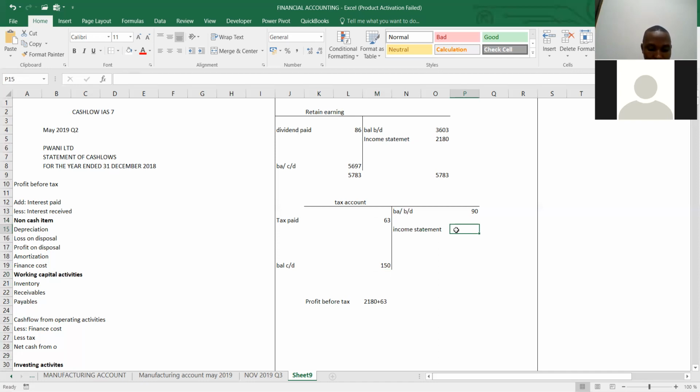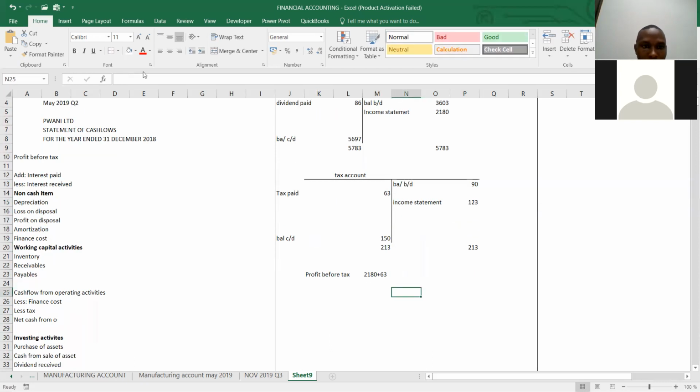So it will be 150 plus 63 to give us the balancing figure of what? 213. So again here should be 213. So the balancing figure here should be 123. 123, yes. Okay, so we are done with that one.